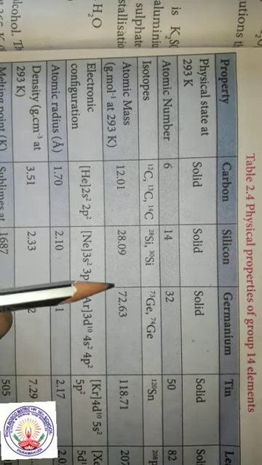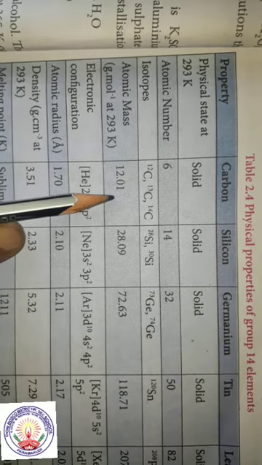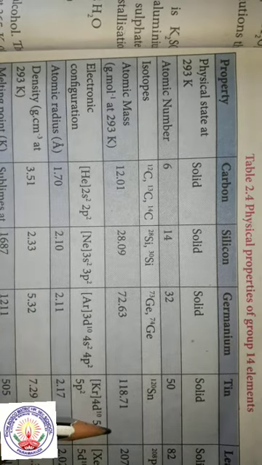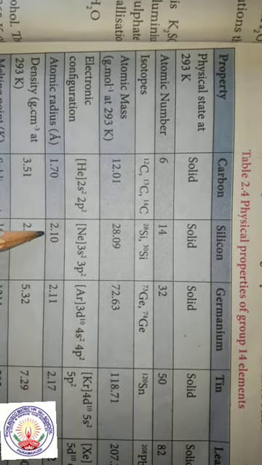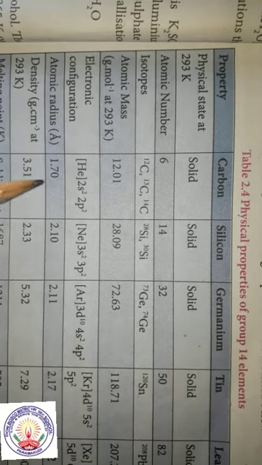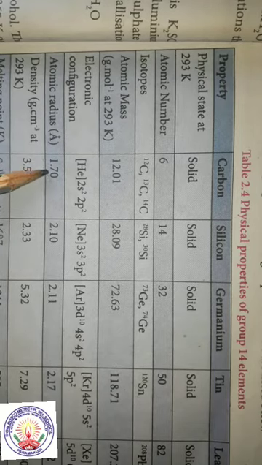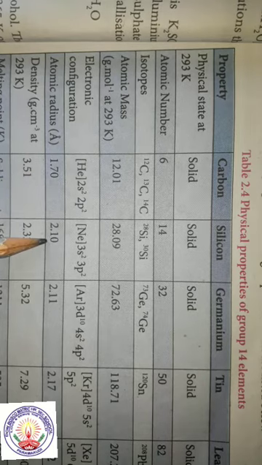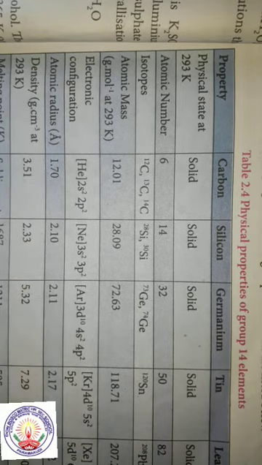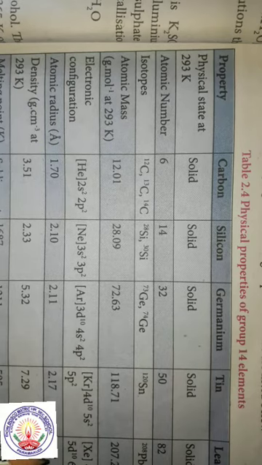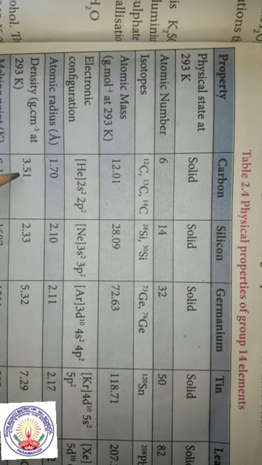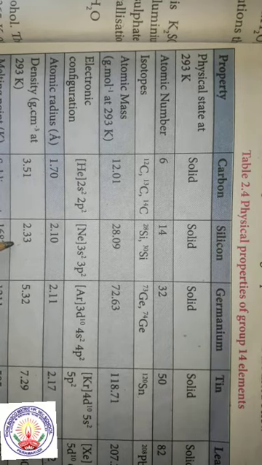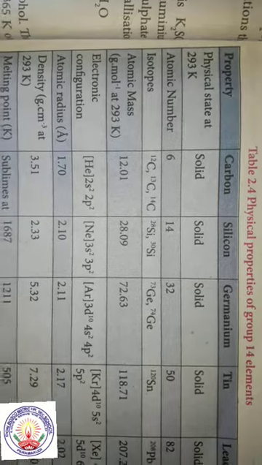Now come to the atomic mass. The atomic mass keeps on increasing. And we know the electronic configuration. And look at the atomic radius. The atomic radius keeps increasing. Now the density from carbon to silicon decreases and thereafter it keeps on increasing.